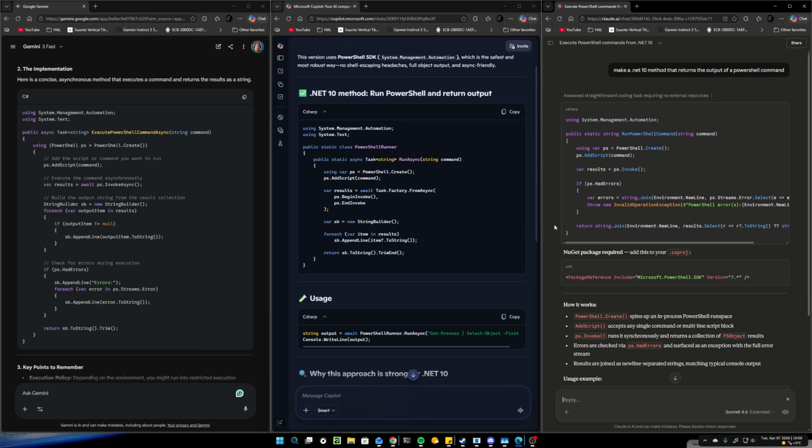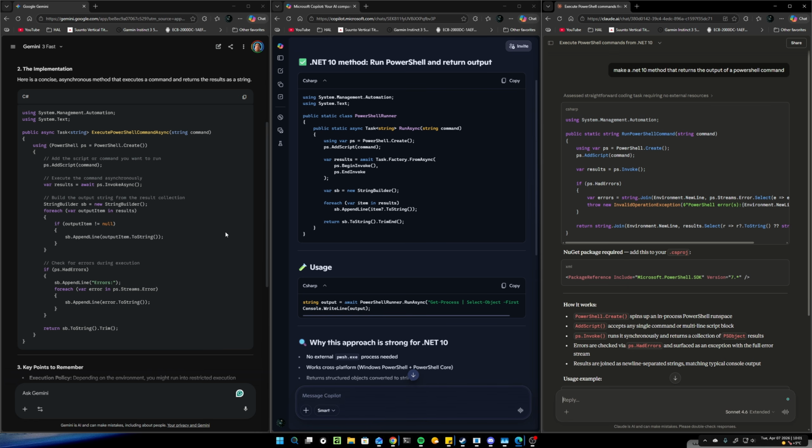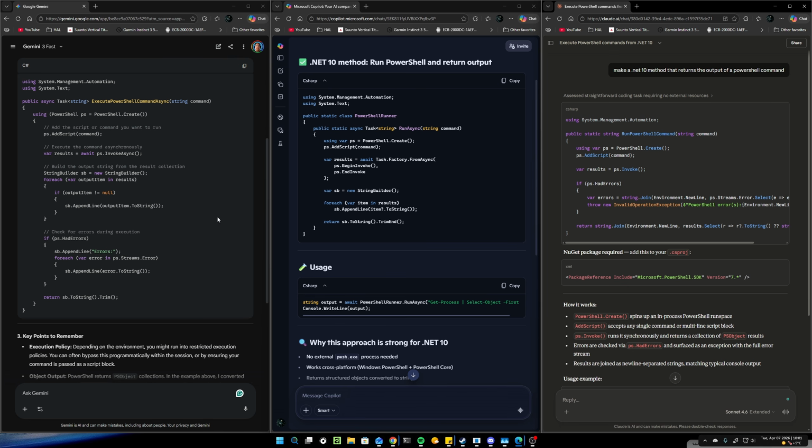And you can already see here, they are different. And I will explain a little bit why this is dangerous. Because if you look here, this is Gemini and this is Copilot. These are the ones that I would say are kind of close to being the same. But here, you look. This catches an error. This doesn't, this doesn't. So which one is the one you should use the most? Because we already see some difference.